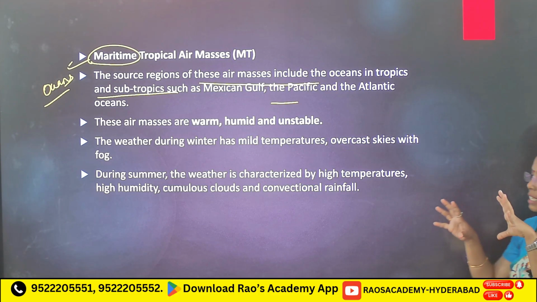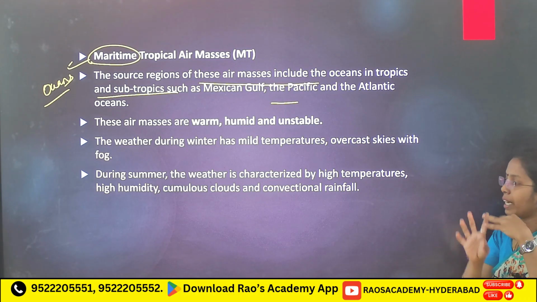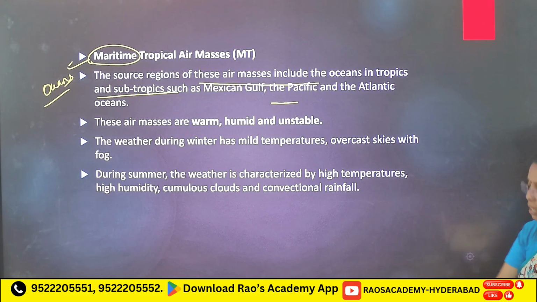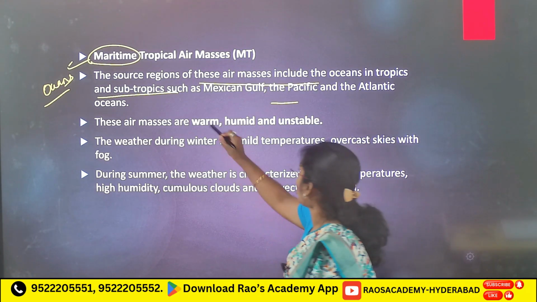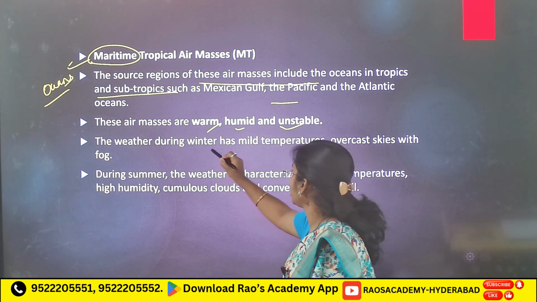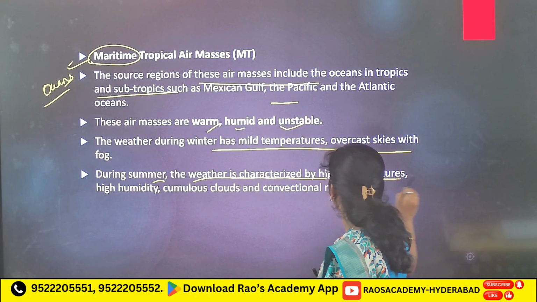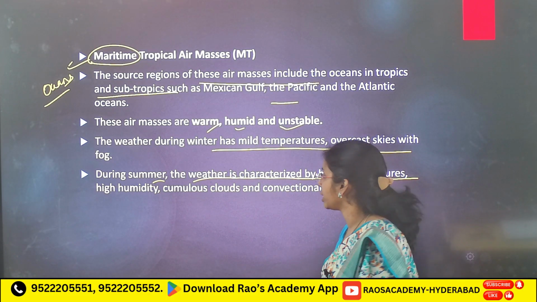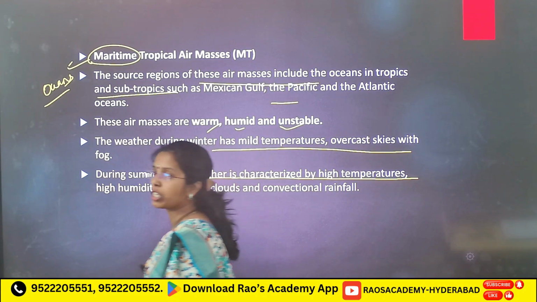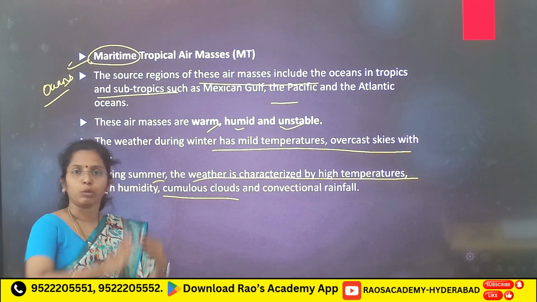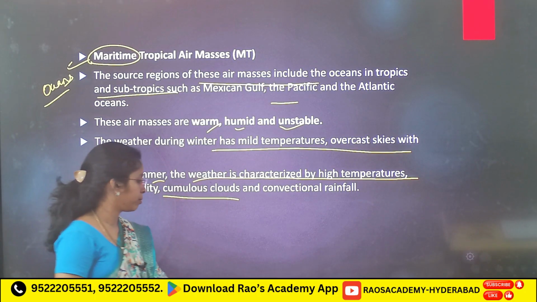These air masses are warm, humid and unstable. Tropical air masses are unstable because here you will see cloud formation. The weather during winter has mild temperature. During summer the weather is characterized by high temperatures and high humidity. High humidity means you will see formation of cumulonimbus clouds or cumulus clouds, and you will see convectional rainfall.